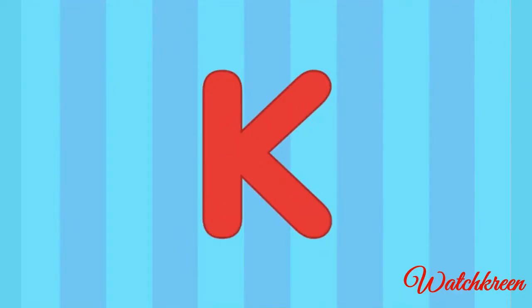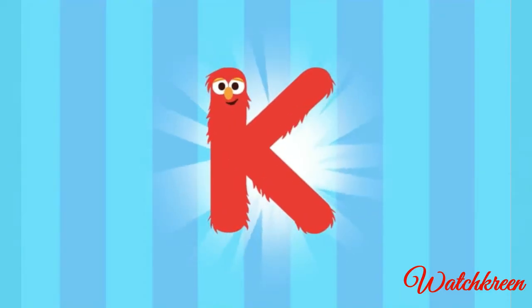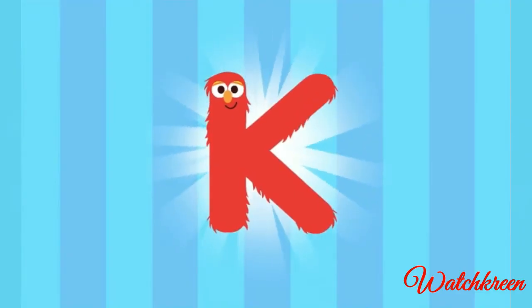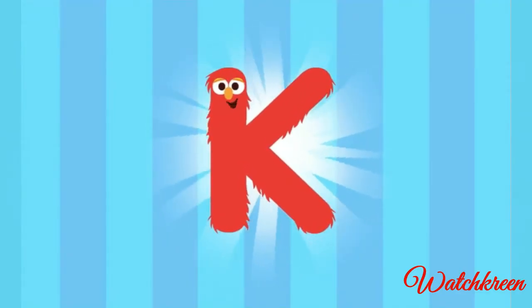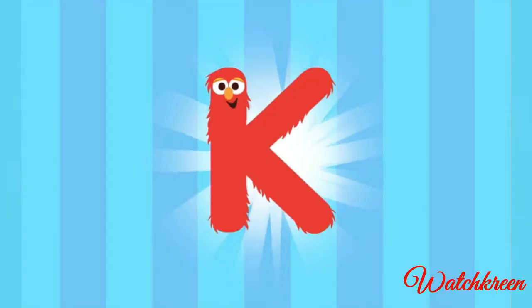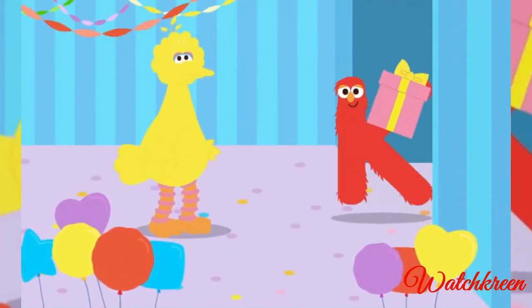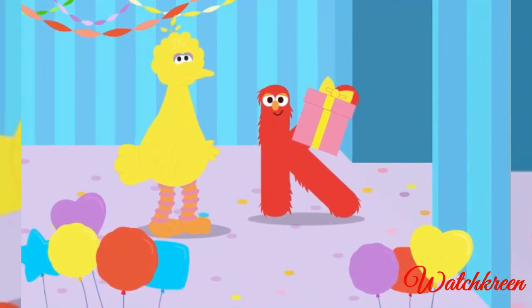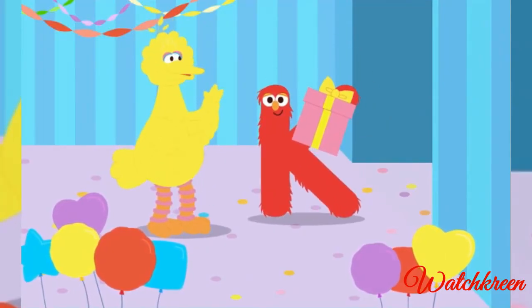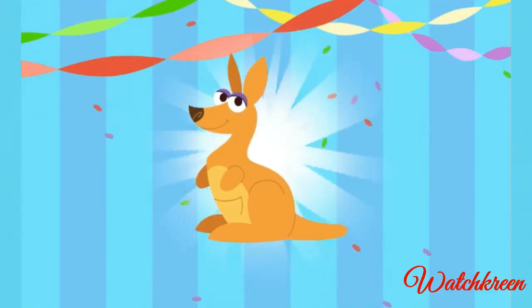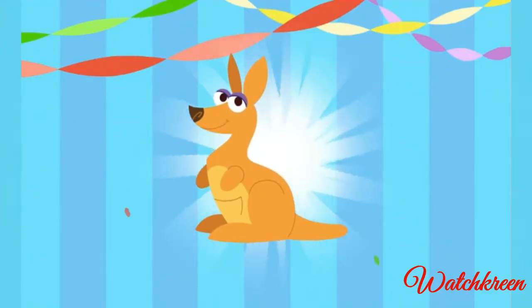Hey, look, bird. It's the letter K. Excuse me, letter K. Would you like to come to a dance party? Kind offer. Let's kick it. Hey, bird. It looks like they brought a gift. Oh, a gift! Click the gift to open it. Almost there. Look, it's a kangaroo. I hope they like dance parties.